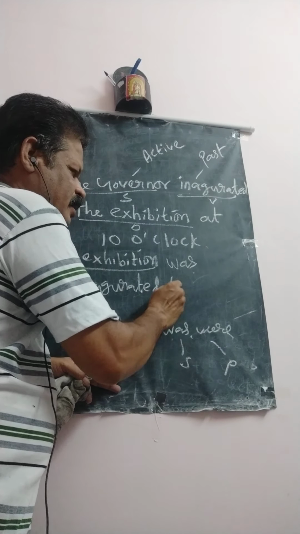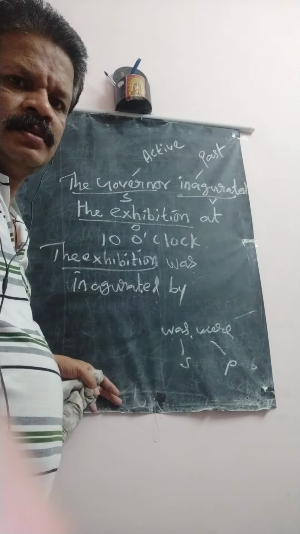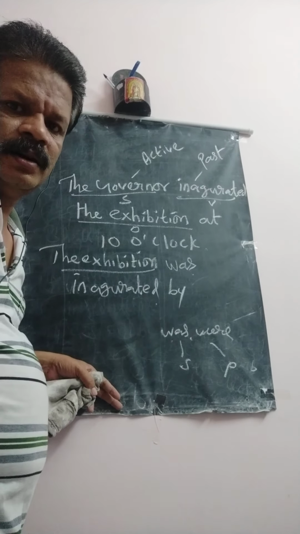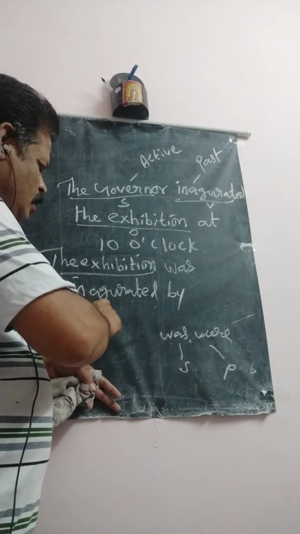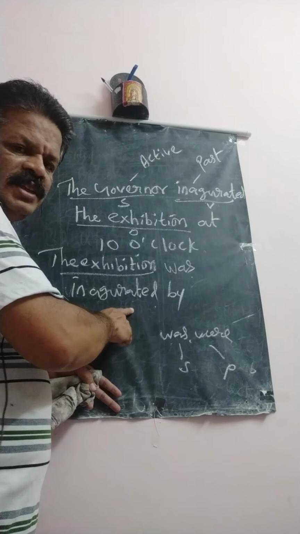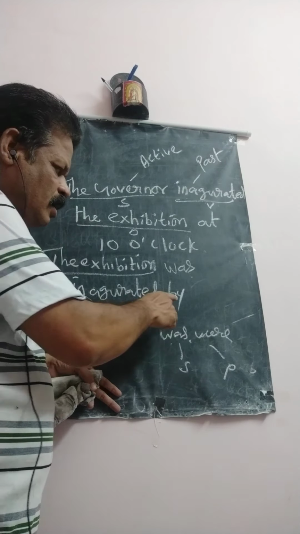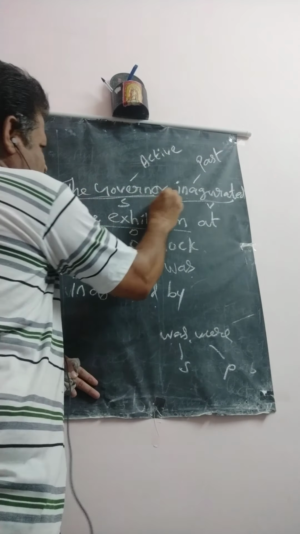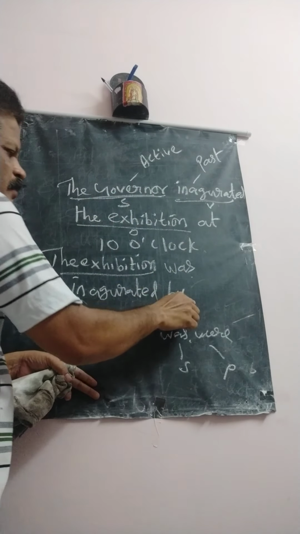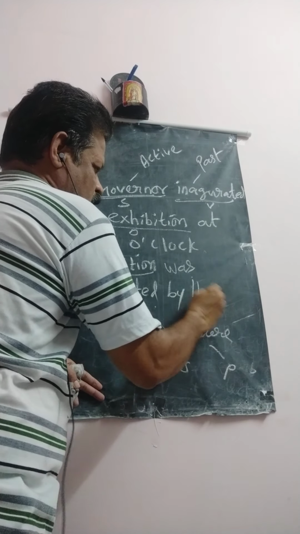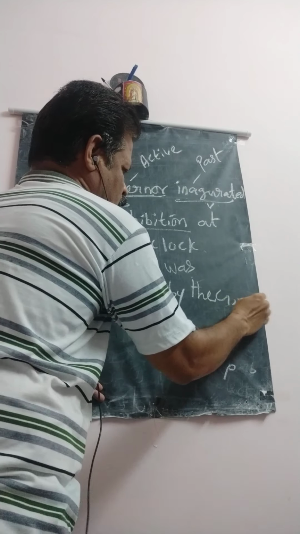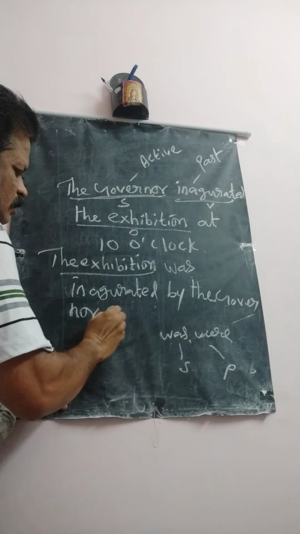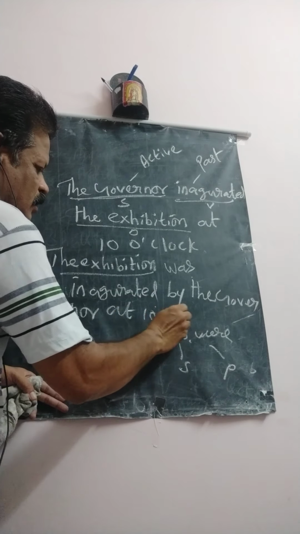After that you write by. After V3, you have to use by. Then you bring the subject, the governor, in the place of the object. Then you write at 10 o'clock as it is.